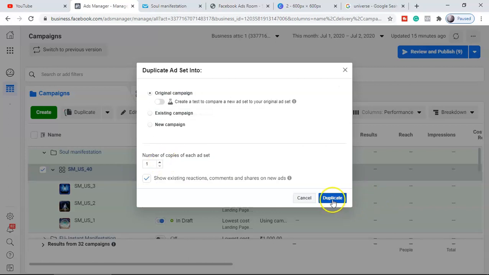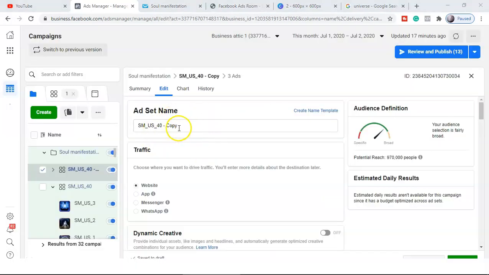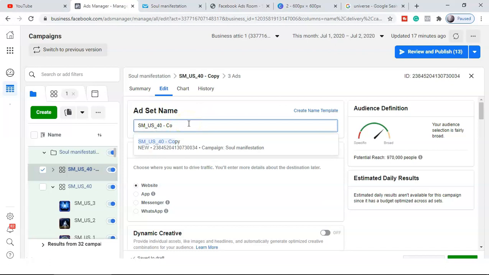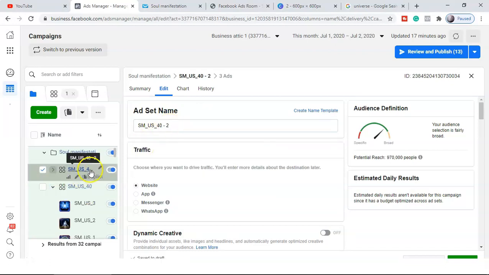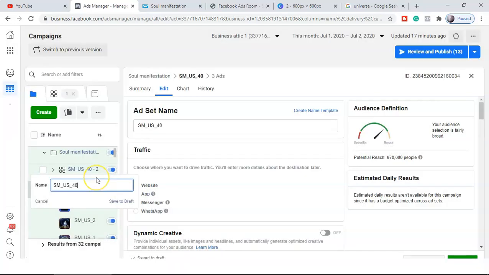Okay, one copy, duplicate. So we have the ad set, right, copy. Now what I'm going to do is, guys, I'm going to give the name like ad set 2, and under the ad set 2 also, guys, this is the one. And we can also name from here like the 1 here, so that we should not get confused. So this is 1, and we have ad set 2 here.